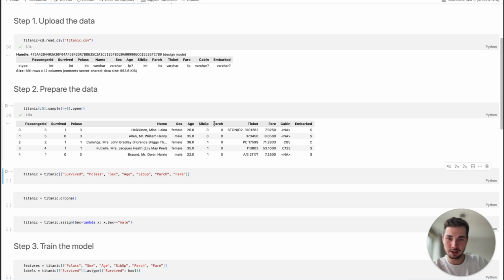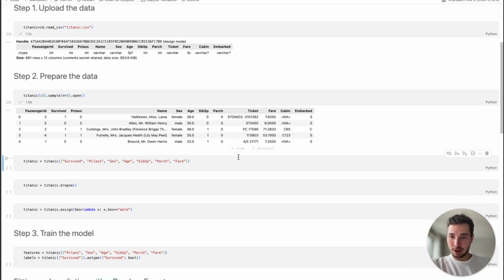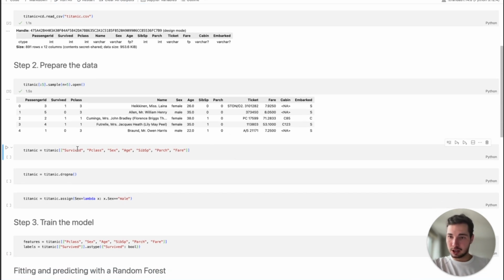We've got Parch, which is the number of parents and children. Ticket number, we obviously don't need that either. Fare we will keep. Cabin also, we don't need the number. And where they embarked from, the city, we also probably don't need that. So what we're going to do is create a subset of the ones that we're actually going to use, which is survived, the class in which they travelled, sex, age, SibSp, Parch, and fare.